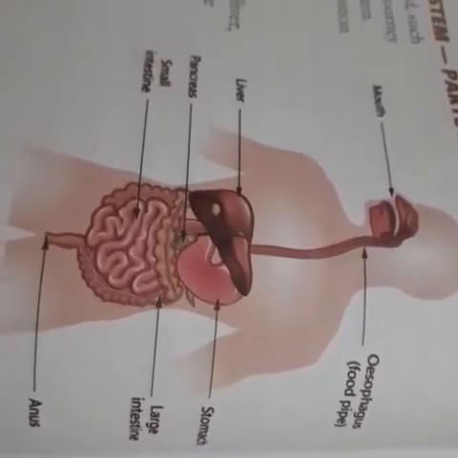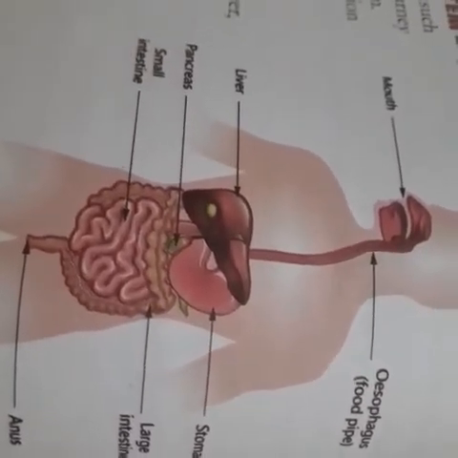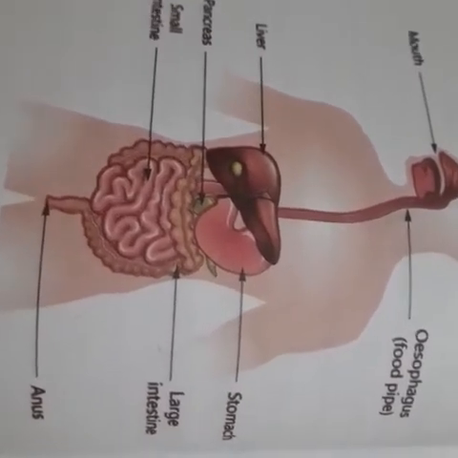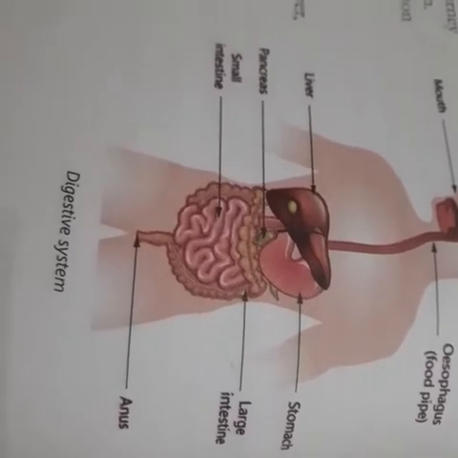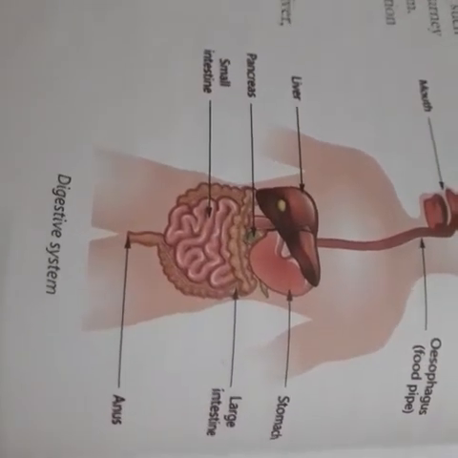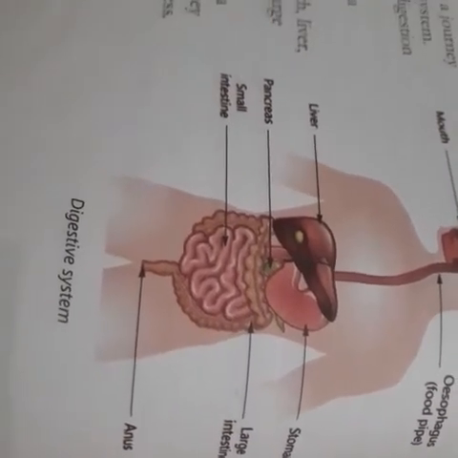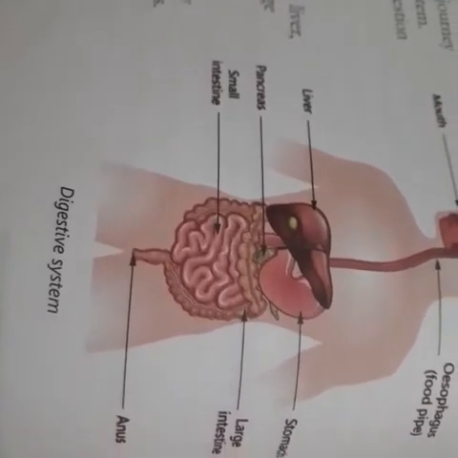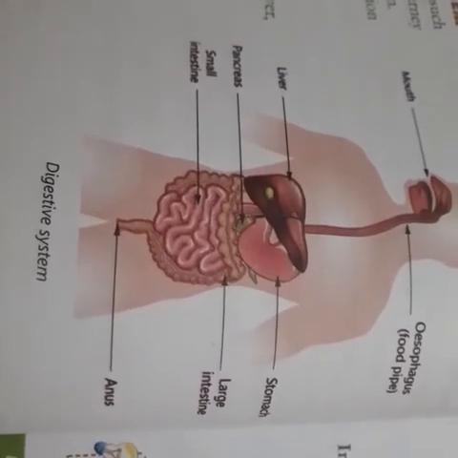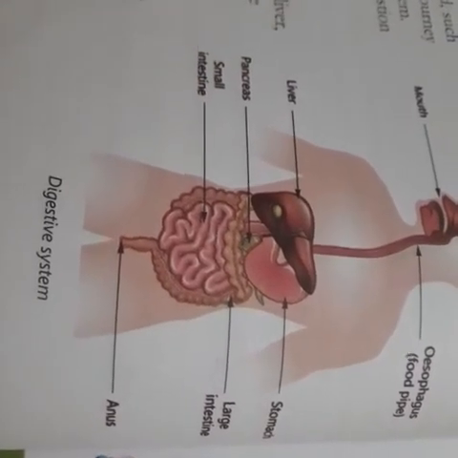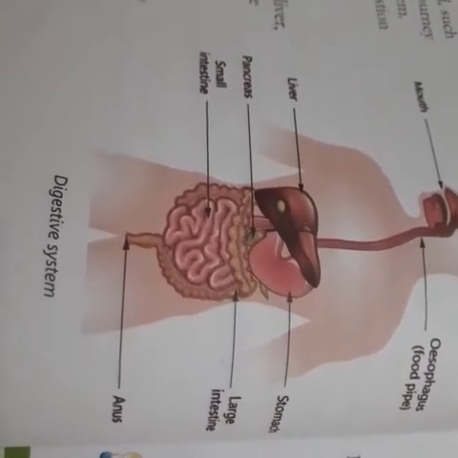Our body gets energy from the food that we eat. However, our body cannot use the food in the form it is eaten. It needs to be broken down into simpler forms, and the process of breaking down food into simpler forms is called digestion.